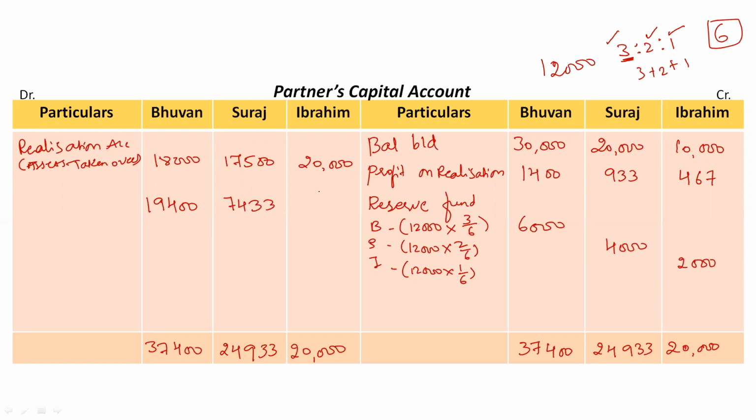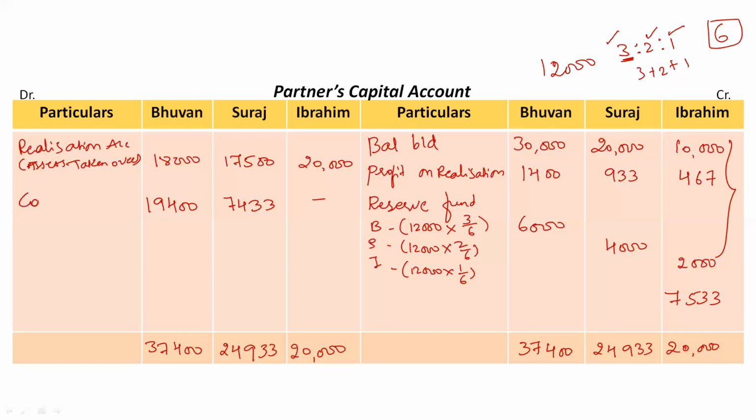Clear? Ibrahim's debit side is bigger, so we will get the balancing figure of Ibrahim on the credit side. Just deduct all these amounts from 20,000, and we'll get the balancing figure of 7,533.